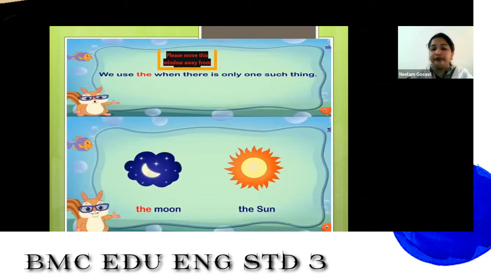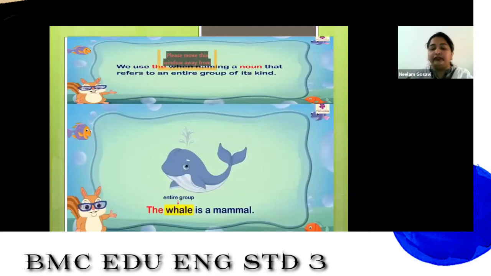Okay. So we use definite articles, that is we use the when there is only one such kind. So these are a few examples which I am sharing with you children about definite articles. We also use the when we refer to an entire group of its kind.